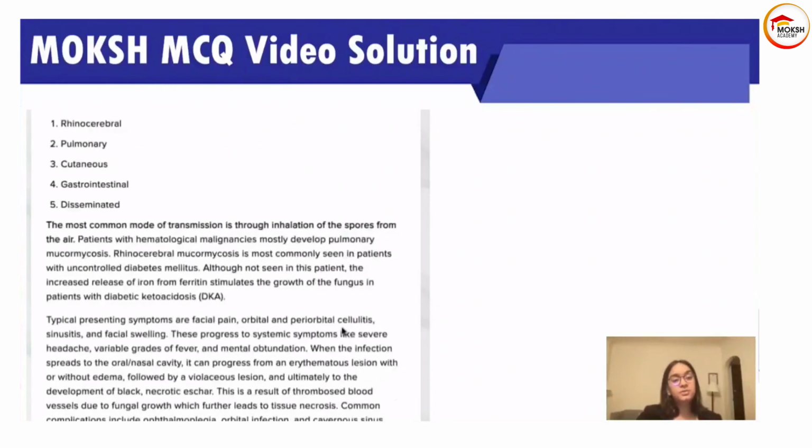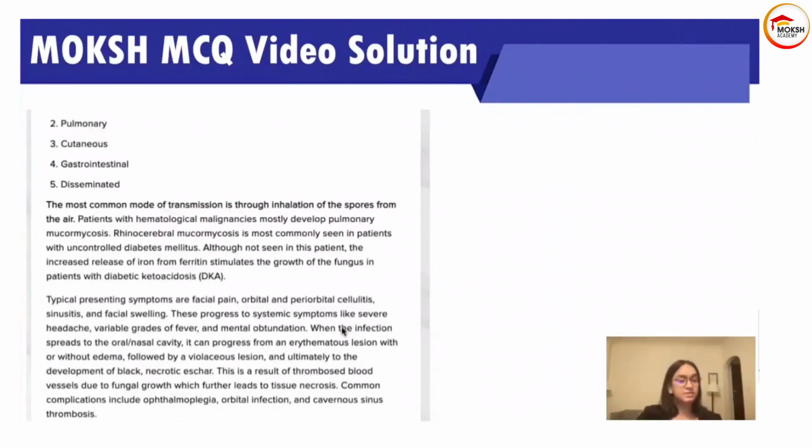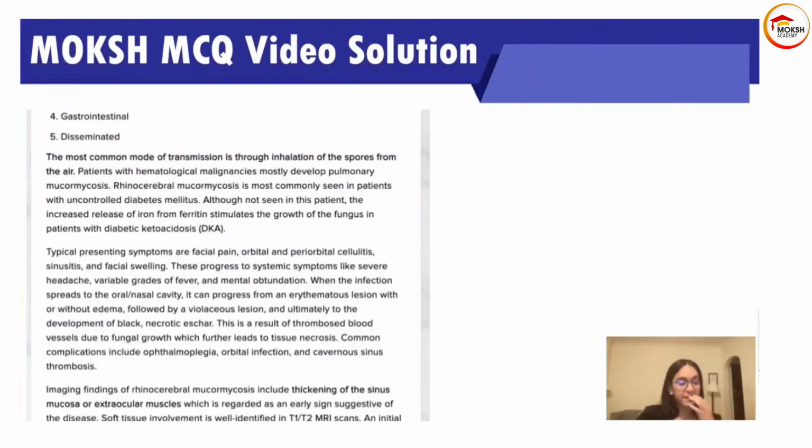And all you need to know for mucormycosis is the relation between diabetes, rhinocerebral mucormycosis, the facial pain or facial swelling, cellulitis, the black eschar that forms, and surgical debridement would be an important part in the management.